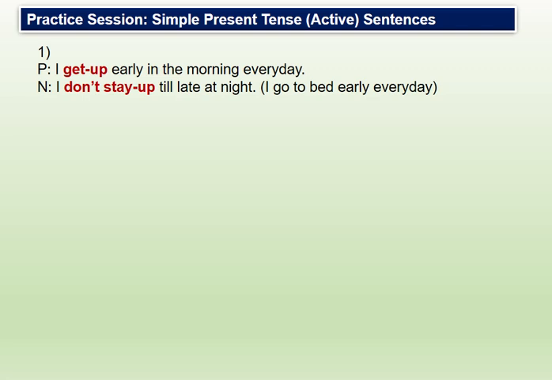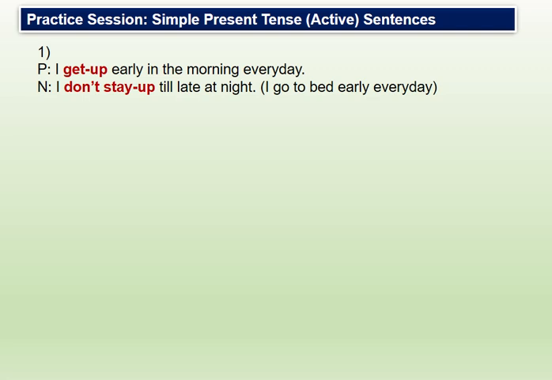As usual guys, we are not changing the meaning of the positive sentence, and that's why we have to make some changes according to the positive sentence. Here I is the subject and get up is the verb, and there is no s or es behind the verb get up because the subject is I, which is non third person singular.